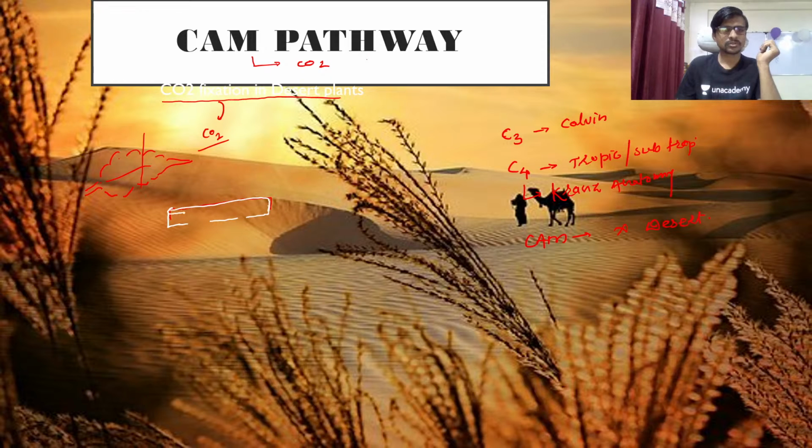Okay, so here is the one term layer, and the cells are present here. Okay, so guys, what I want to show you is this part. If you see, here is a gap between the cells. Okay, so this gap is nothing but the stomata. You can say it is the nose of the plant.